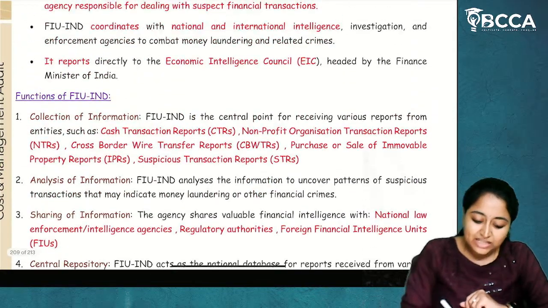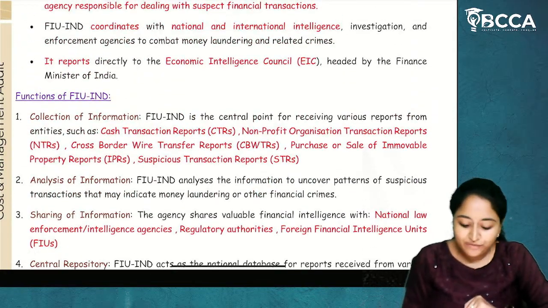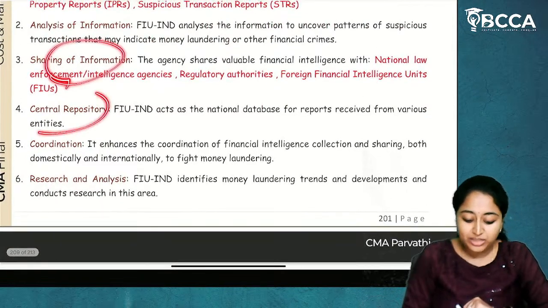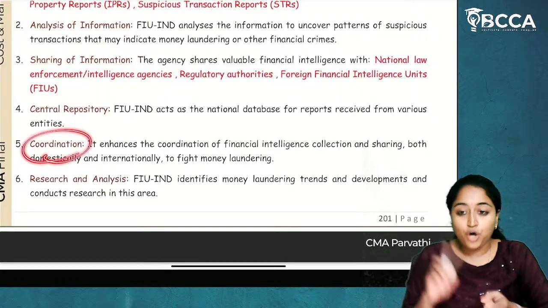Now, these are the functions of Financial Intelligence Unit of India. It will collect the information, it will do the analysis, it will share the information, it will act as a central repository, it will coordinate between